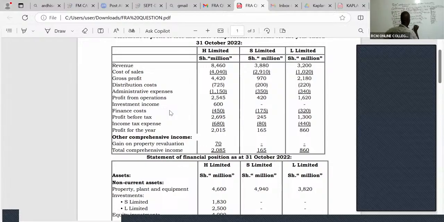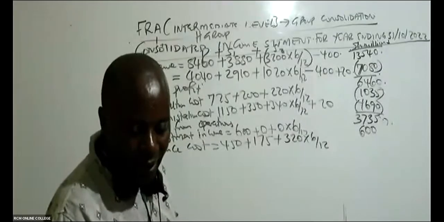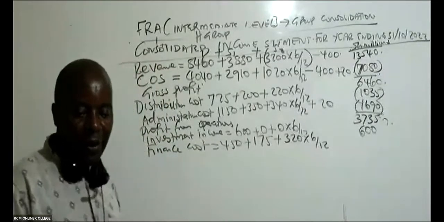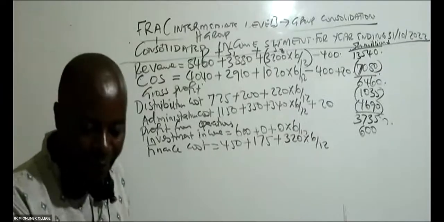Free marks, low hanging fruit. 175 plus 320. The 320 is for a whole year, but this was ours for only 6 months, so times 6/12. Can somebody give us this answer?